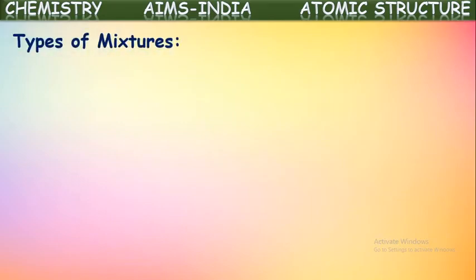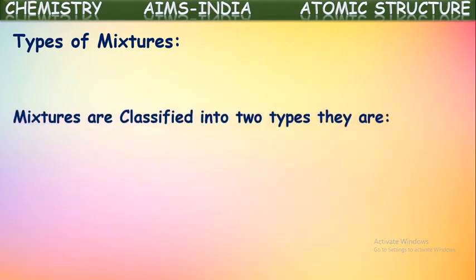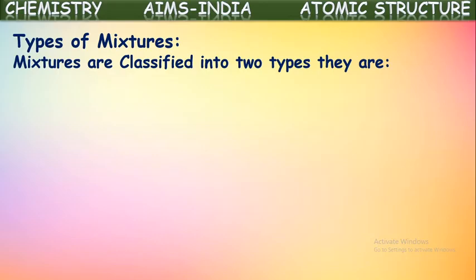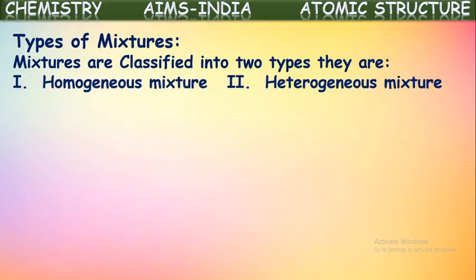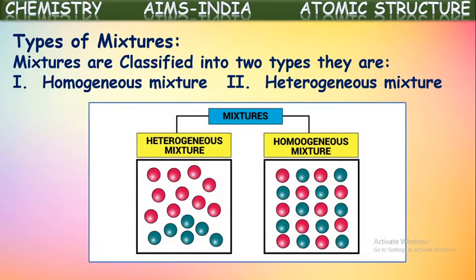So how many types of mixtures are there? How can these mixtures be separated or classified? Mixtures are classified into two types. They are homogeneous mixtures and heterogeneous mixtures. Yes, mixtures are of two types: homogeneous mixtures and heterogeneous mixtures.